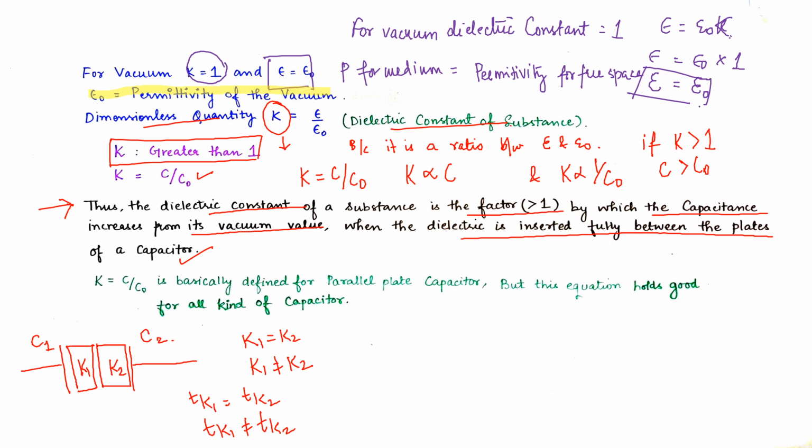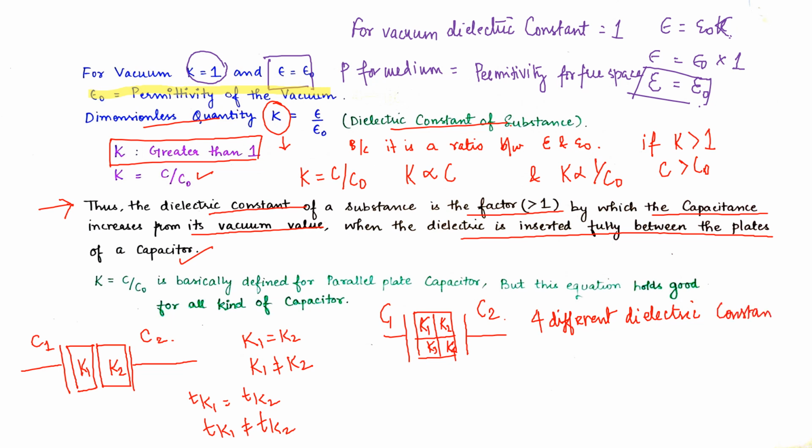Other than that, you will see problems like these: capacitor plate 1 and capacitor plate 2, and we have a dielectric in between. This dielectric is not one dielectric, but is composed of 4 different dielectrics of different dielectric constants. When they say they have dielectrics of extremely different dielectric constants, they will say the thickness is the same.